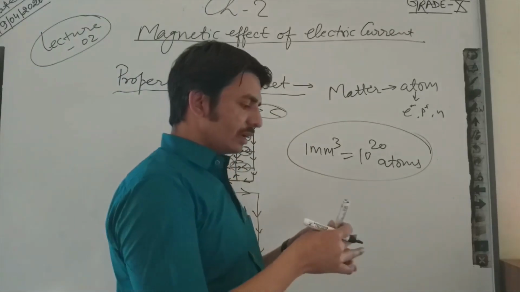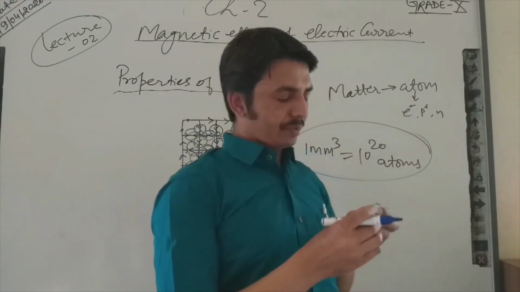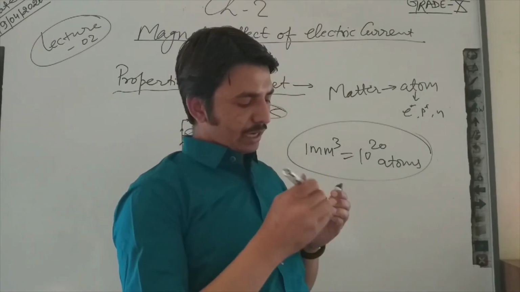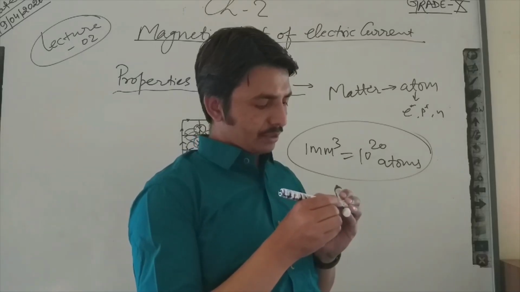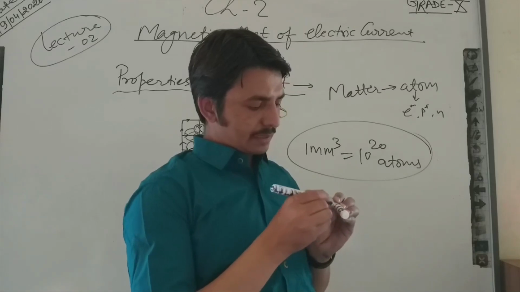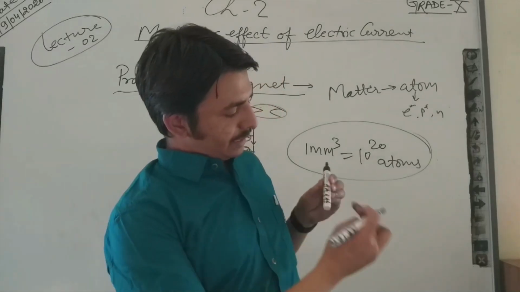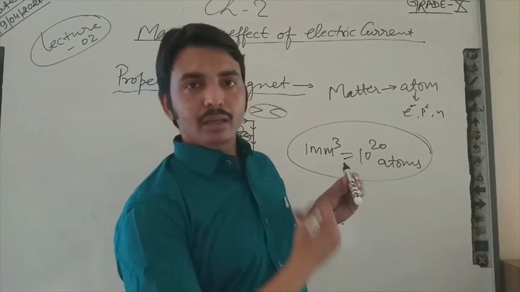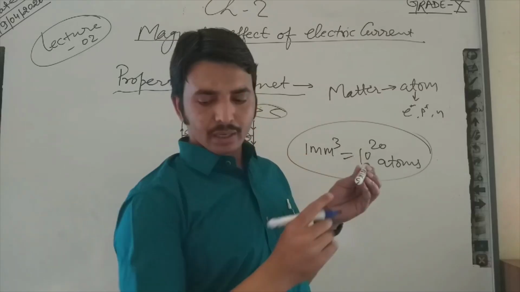In a similar manner, I will draw lines on another marker. You can see these arrows are moving in a clockwise direction, so I will mention here south end.